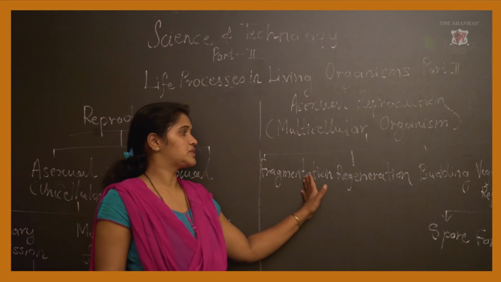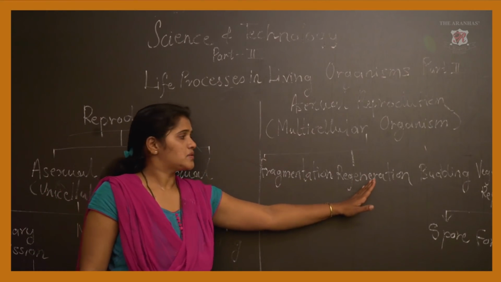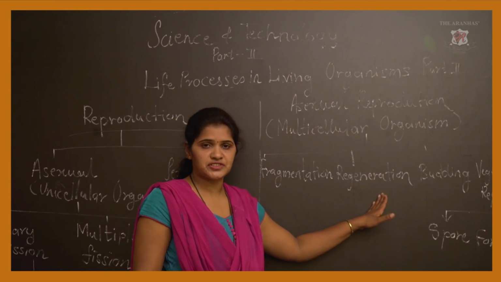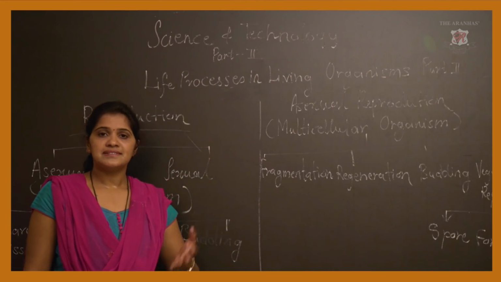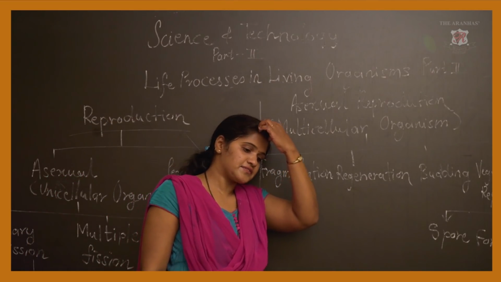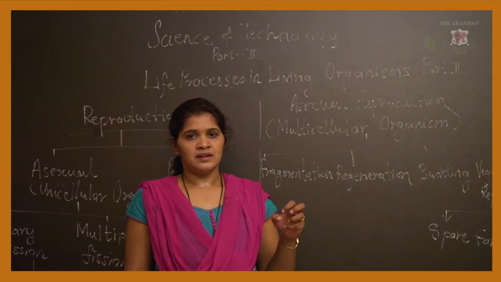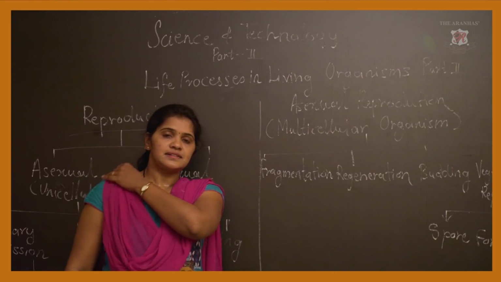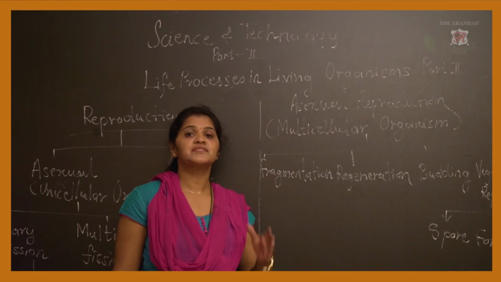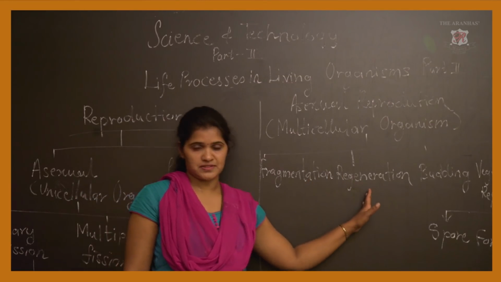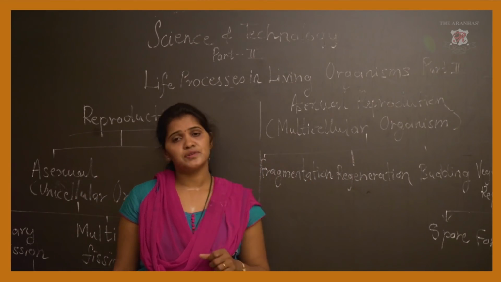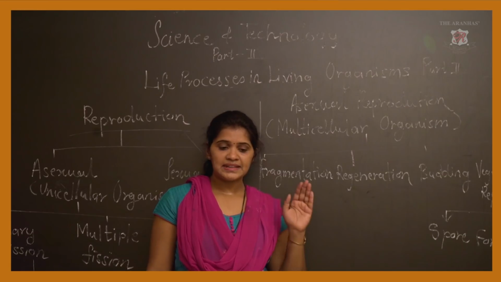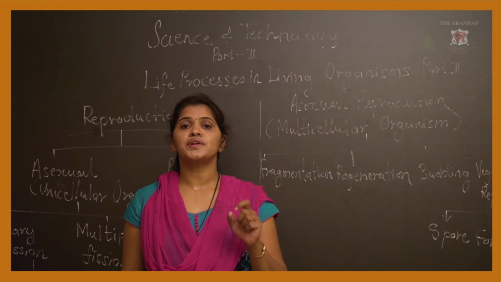Now let us move to the regeneration process. Students, all of you have already learned what regeneration is. For example, you know the lizard, right. If sometimes in adverse condition a lizard discards its tail, or part of its tail, the new tail will reappear. That process is called regeneration. But obviously, students, one thing you should always keep in mind is that all parts cannot be regenerated. In 9th standard you have learned about totipotency.